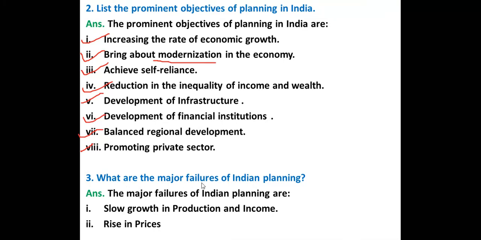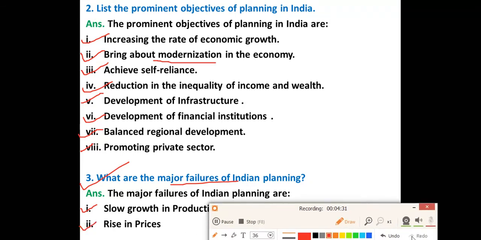Third question is what are the major failures of Indian planning? Now we will write what the failures in Indian planning are. The first one is slow growth in production and income. This is the first failure: slow growth in production as well as in income. Rise in prices. Many times what happens is that the price of goods and services increases.